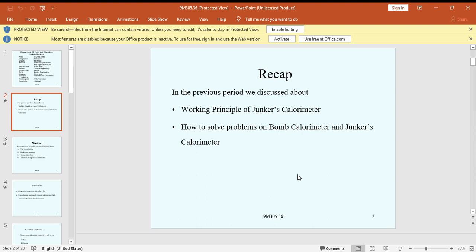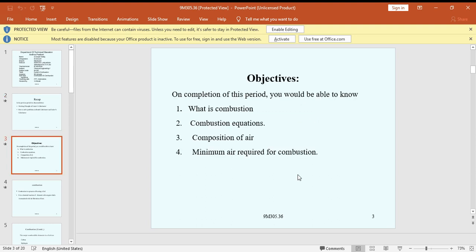Today in class we will discuss what the combustion process is, the definition of combustion, the chemical equations of combustion reactions, the quantity of air required, and the mass analysis of the real amount of air required. The objective is to cover combustion equations, composition of air, and the minimum air requirement for combustion.